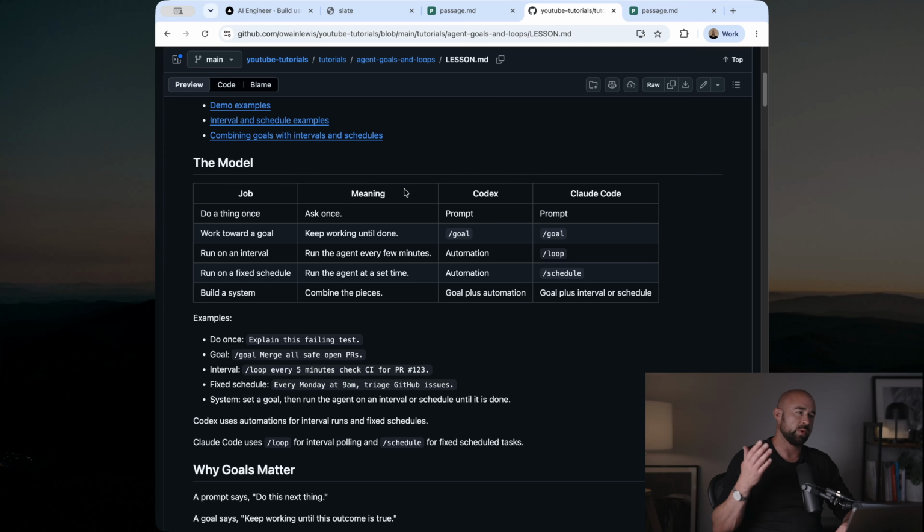Let's take a quick look at some of the primitives you have available to you now as a developer. So obviously we have a prompt. This is what we've always been doing. You send a message to an agent. The agent will run in a loop, calling tools over and over again, and then return a response, right? This is what we've always been doing. But we now have the goal primitive in both Claude Code and Codex.